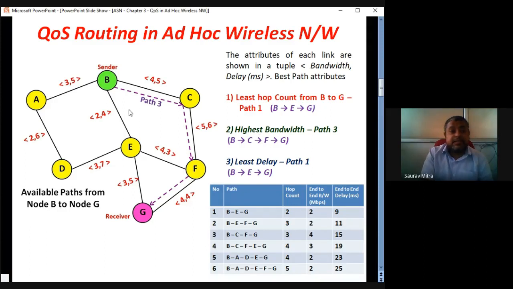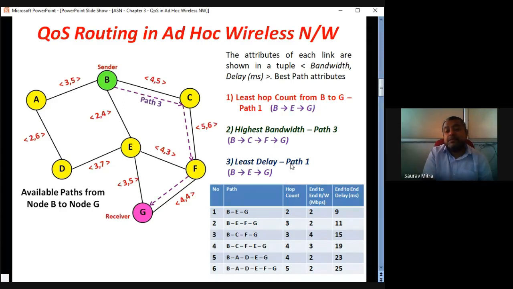If somebody says I want the highest bandwidth, the highest bandwidth is path B, C, F, and G, shown by the purple line. This has a hop count of 3 and an end-to-end bandwidth of 4 Mbps, because B to C is 4 Mbps, C to F is 5 Mbps, and F to G is 4 Mbps. The minimum of 4, 5, and 4 is 4. So the second path BCFG has the highest bandwidth, meaning the highest data transmission rate, which is 4 Mbps.